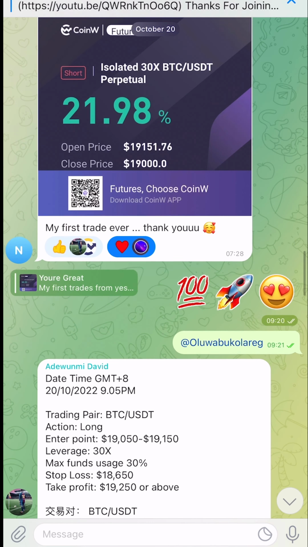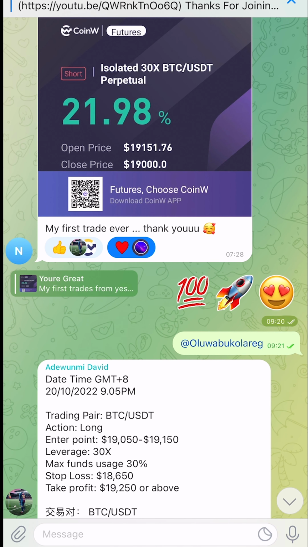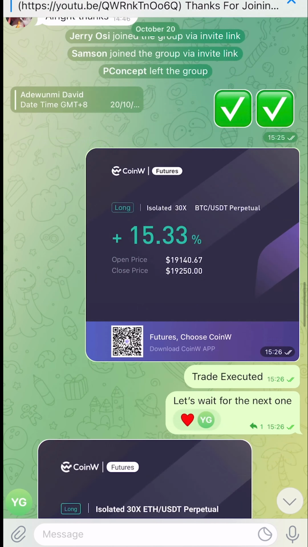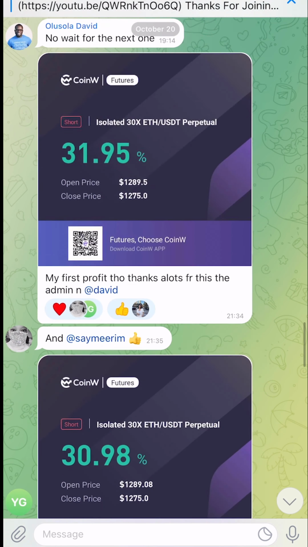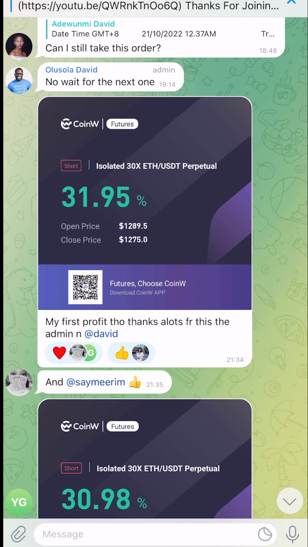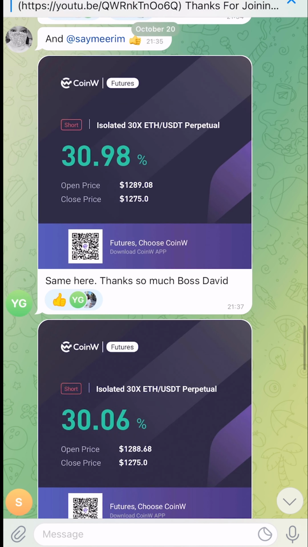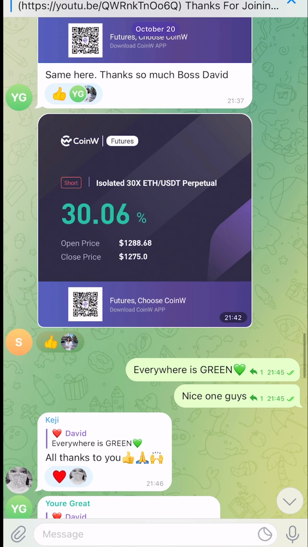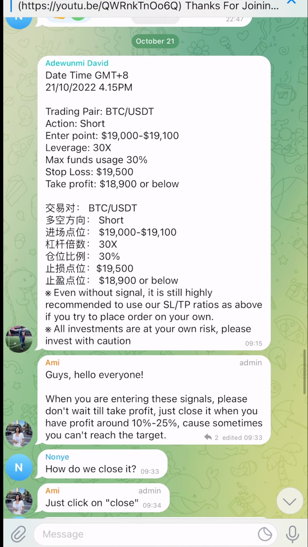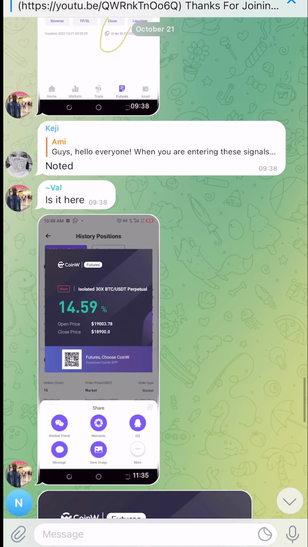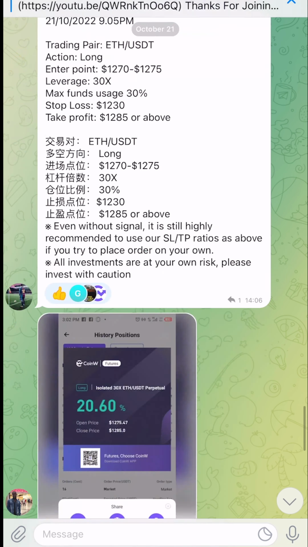All right, so let me just scroll down again. This one here too says my first trade ever, thank you. All right, so let's scroll down again. So these are all profits. As you can see, this is another profit. If you scroll down, you're going to see these are all profits. It says my first profit, thanks a lot for this admin. Okay, as you can see, same here, thanks so much. All right, so as you can see, these are all profits from people that are in the group, and when you join the group, you'll also be able to make profit like they are making the profit.